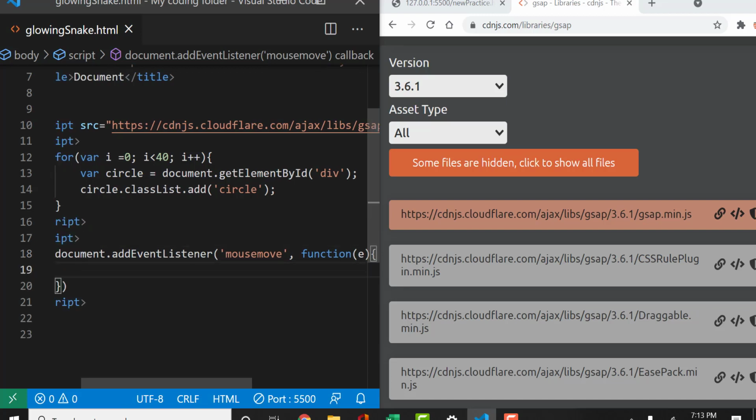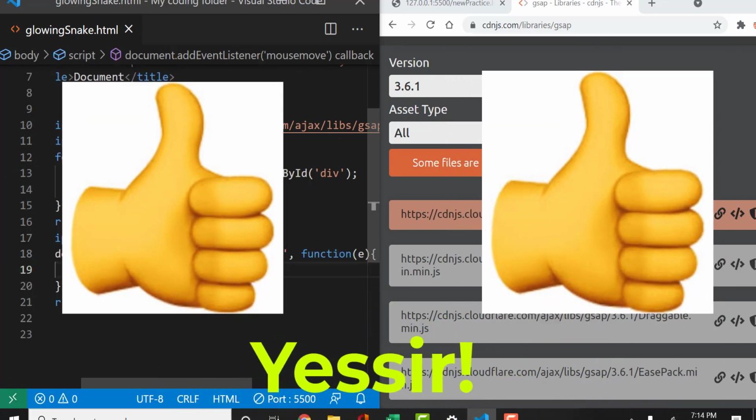Then this is where we start using GSAP in our JavaScript by typing gsap.to. This is basically where we can add animation effects to our circles. We want to select it by typing .circle. It's just like the CSS selector, so if you know how to select CSS elements, then GSAP should be no problem for you.